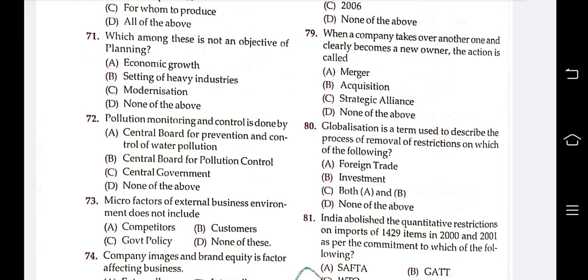The next question: micro factors of external business environment do not include competitors, customers, government policy, none of these. 73. Answer is C, government policy. Micro factors of external business environment do not include government policies.